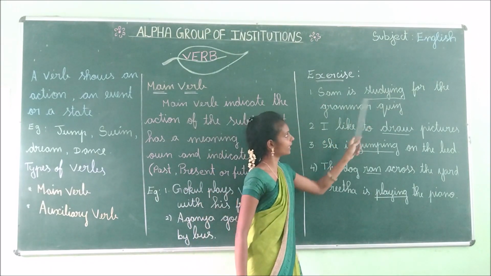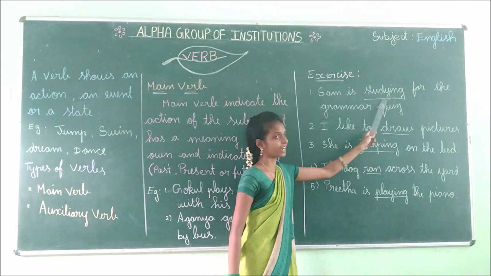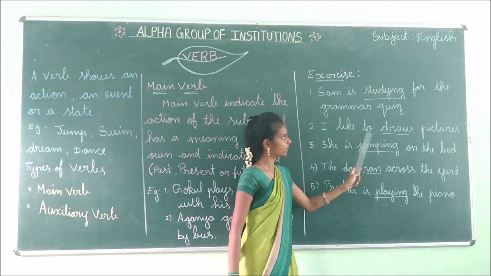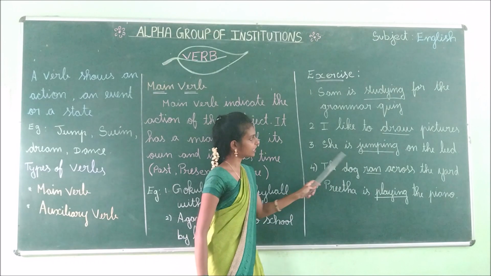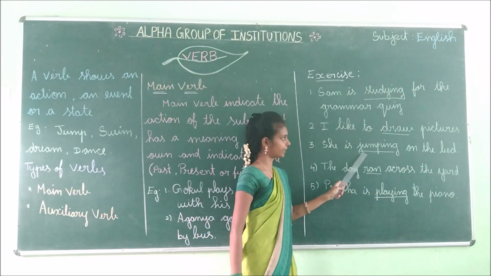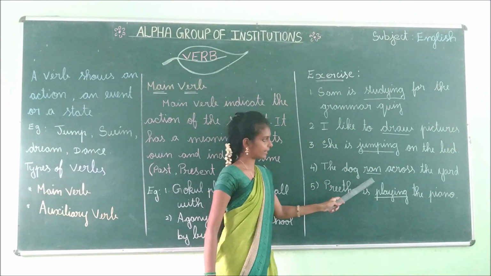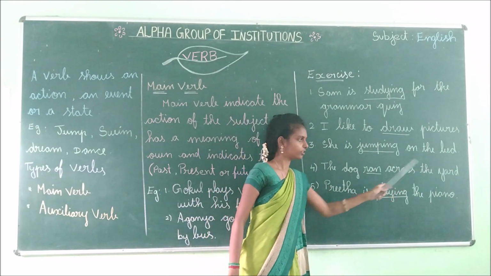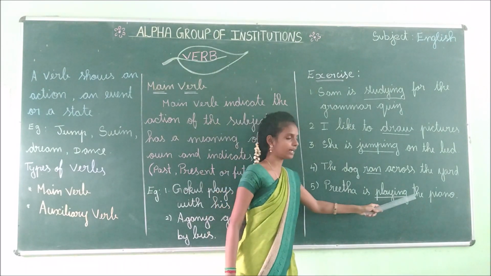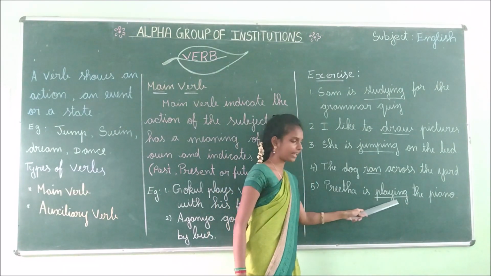Sam is studying for the grammar quiz. Studying. I like to draw pictures. Draw. She is jumping on the bed. Jumping. The dog ran across the yard. Ran. Preeta is playing the piano. Playing.